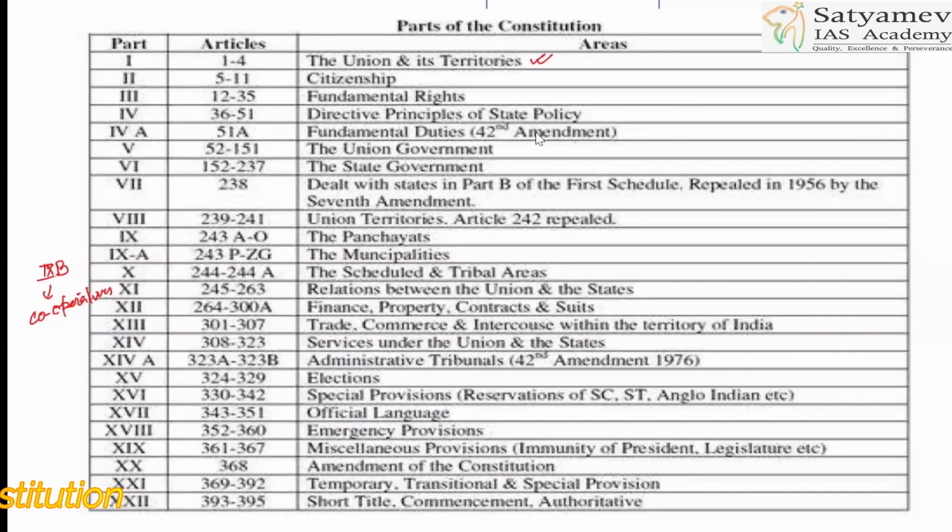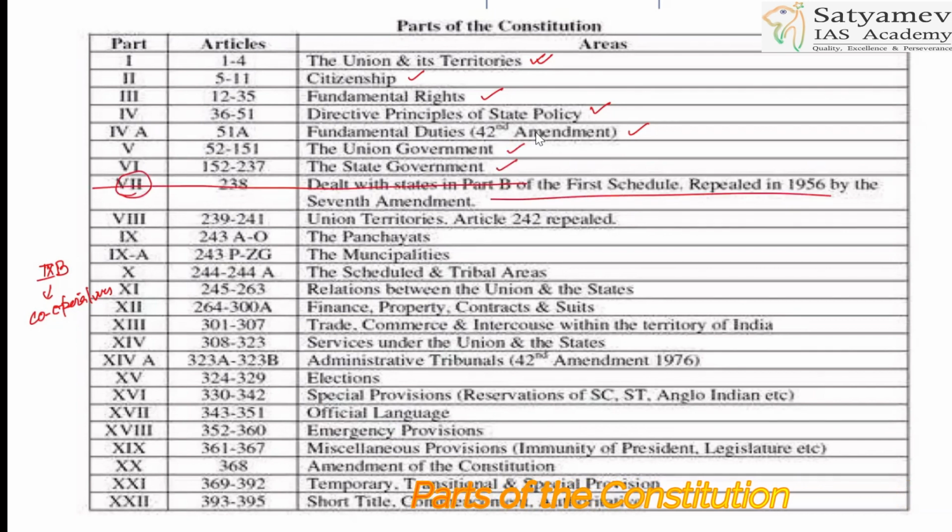Part 2 will be for citizenship. Part 3 fundamental rights. Part 4 DPSP. Part 4A fundamental duties. Remember. Understand carefully, keep watching. Part 5 is Union government. Part 6 is what? State government. Part 7 was earlier present. Now it is repealed. All right.